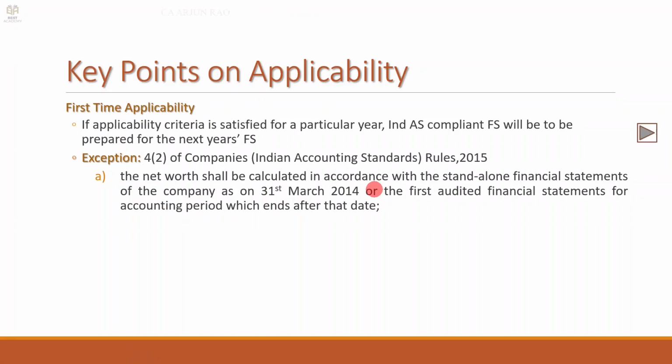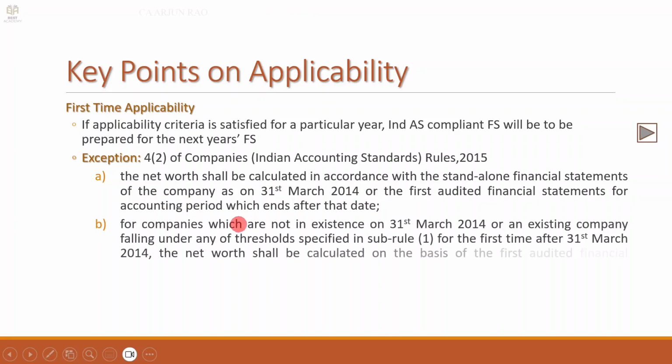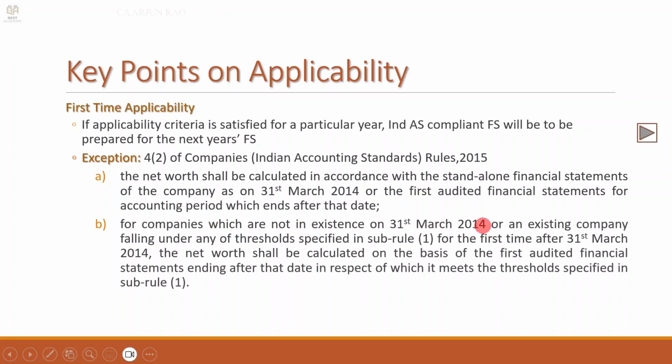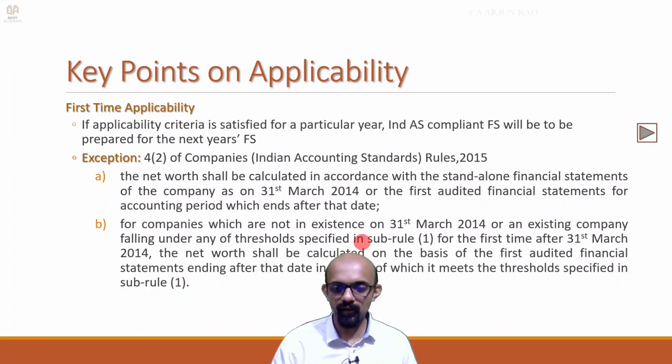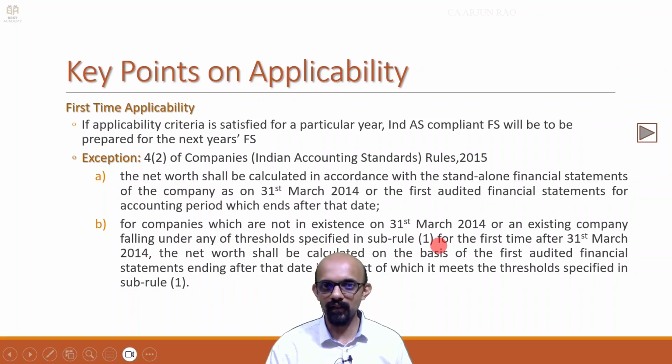Then the next point says, for the companies which are not in existence on 31st March 2014 or an existing company falling under any of the thresholds specified in sub-rule 1 for the first time after 31st March 2014, the net worth shall be calculated on the basis of the first financial statements ending after that date in respect of which it meets the thresholds specified in sub-rule 1. So, this sub-rule 1 is nothing but the phases 1/4/16, 1/4/17 and so on.